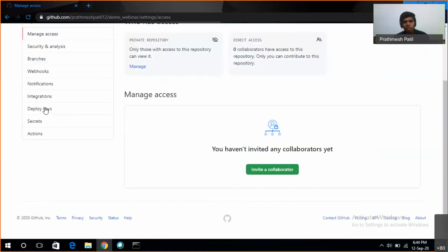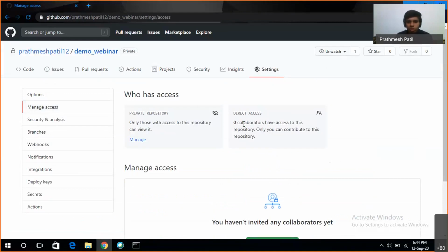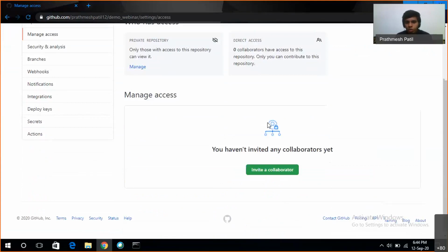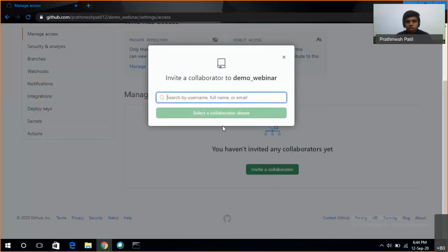So in this manage access tab, here it shows 0 collaborators. If I want to add any collaborators, here is the invite a collaborator button. We have to search the user by username, full name, or his email address.